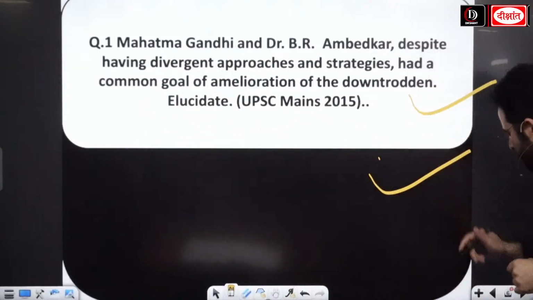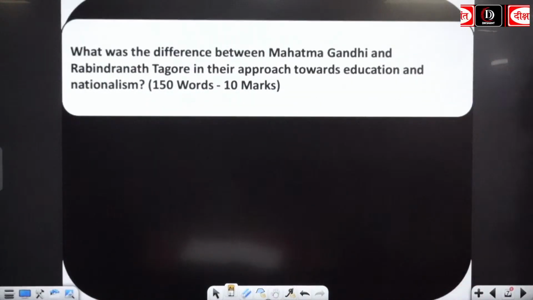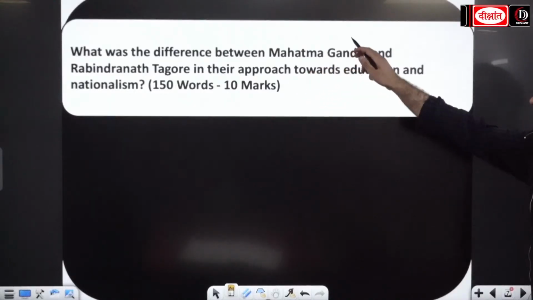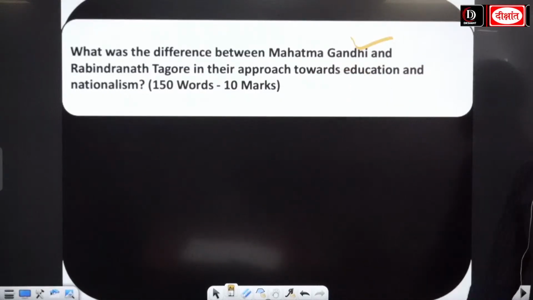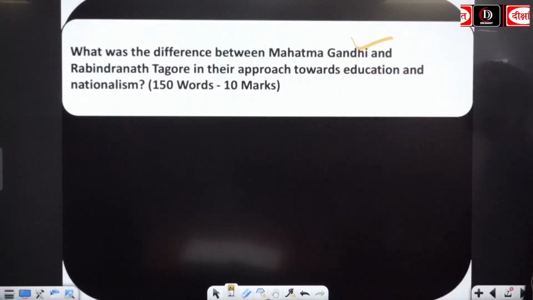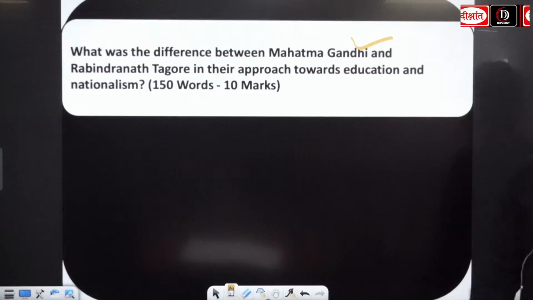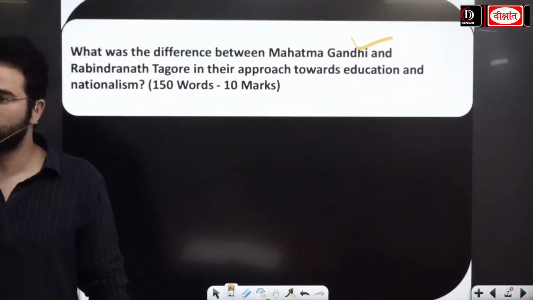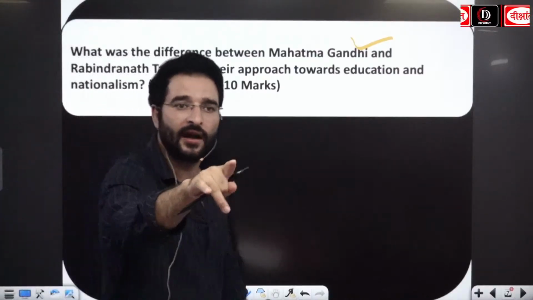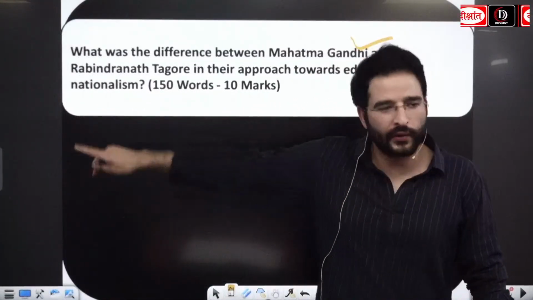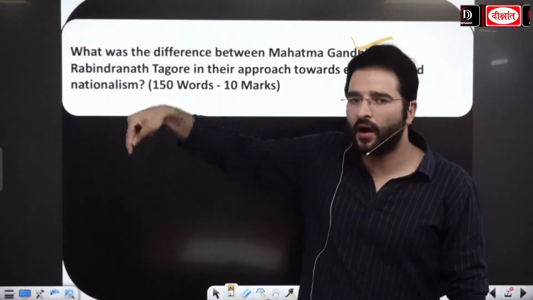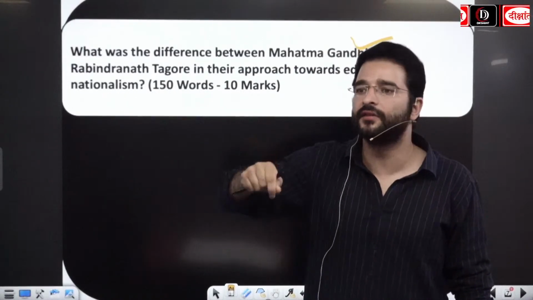Apart from that, we are looking at one more question. Can you see this one? What was the difference between Mahatma Gandhi and Rabindranath Tagore in their approach towards education and nationalism? So that means with this we have to compare and contrast Gandhi ji as well as Rabindranath Tagore. Looking at Gandhi ji, we know that he was the chief architect of our Indian national freedom struggle.